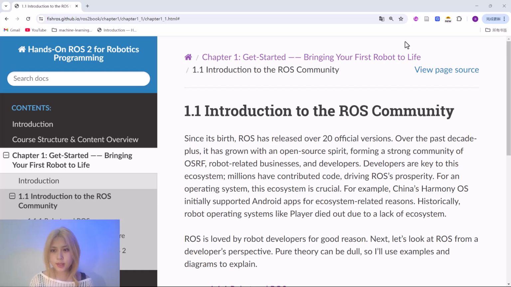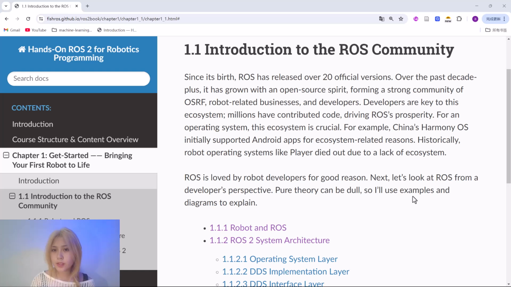Introduction to the ROS community. Since its birth, ROS has released over 20 official versions. Over the past decade plus, it has grown with an open source spirit, forming a strong community of OSRF, robot-related businesses, and developers. Developers are key to this ecosystem. Millions have contributed code, driving ROS's prosperity.